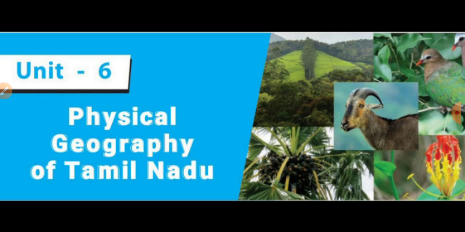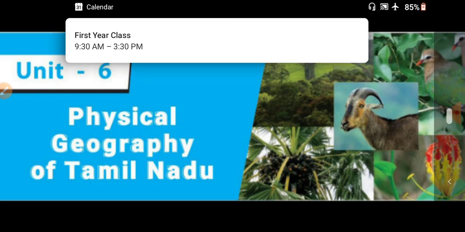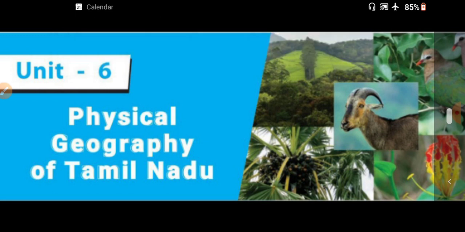Students, how many types of soils are there in Tamil Nadu? Very good. There are five types of soil. What are the five types of soil in Tamil Nadu? Excellent. Alluvial soil, black soil, red soil, laterite soil, and saline and alkaline soil.